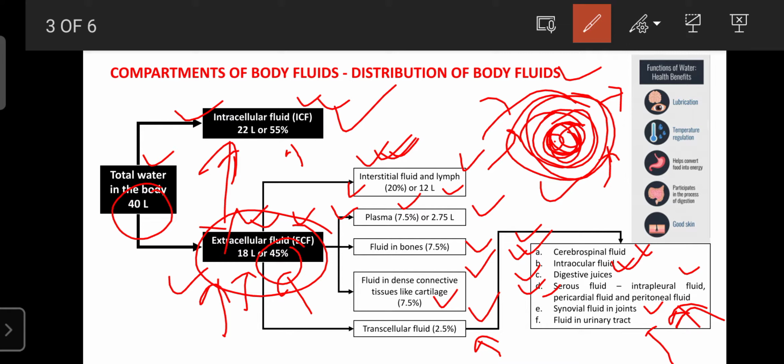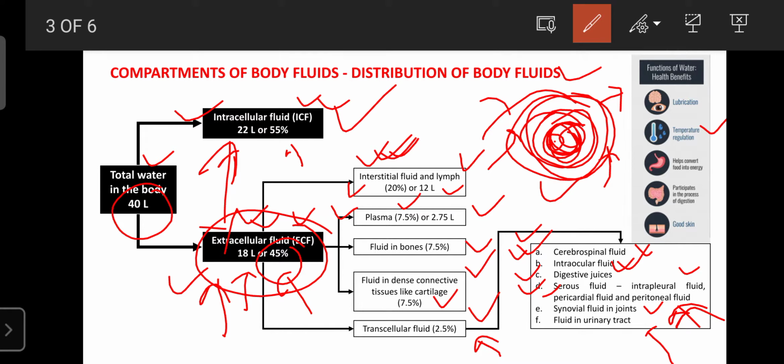Regarding the health benefits of water, it acts as a lubricant in the joints, in the eye, in the brain. It can prevent friction of the organs during working, or damage of the blood vessels in the organs during heavy thinking.